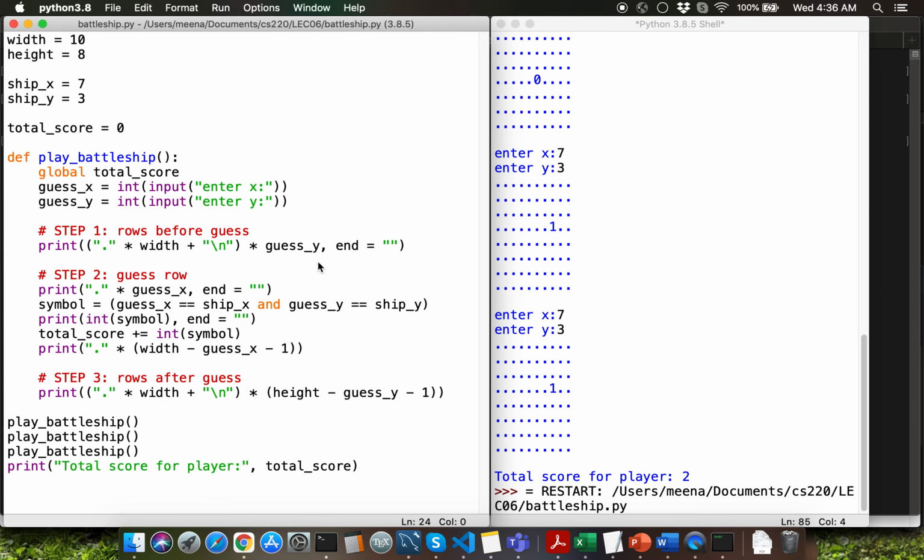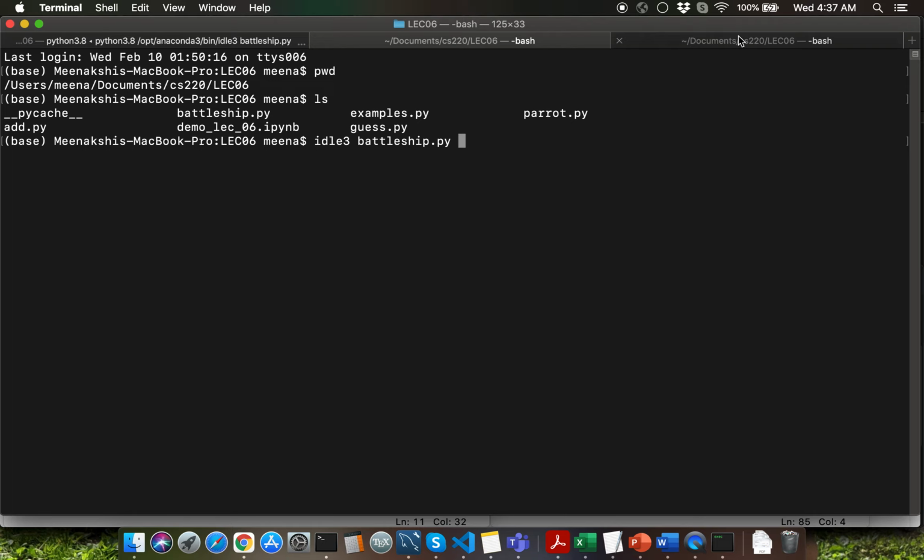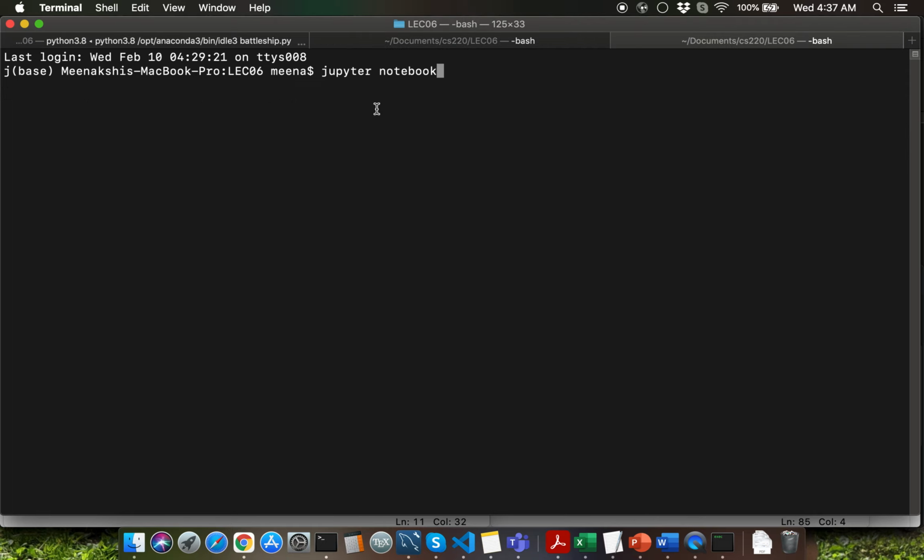I'm going to give you a homework for this particular demo problem. What do you think will happen if you remove the global total_score line here? Try out that version of the program and make sure that you're able to understand the associated rule for global versus local variables there. Let me go to my terminal window and I want to quickly launch Jupyter Notebook.